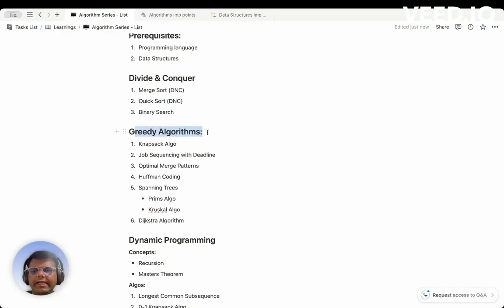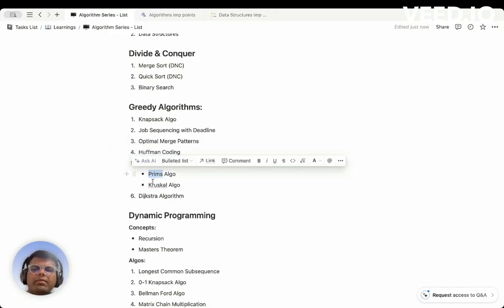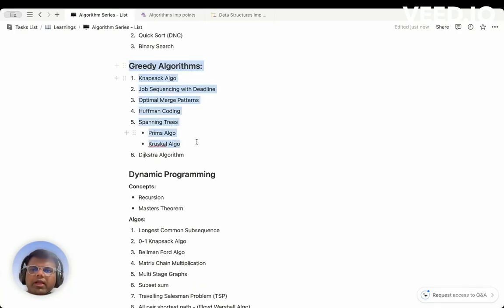Secondly, we will see the greedy algorithms. In greedy algorithms, we are basically more interested in a particular thing, for example, profits. Here we will be covering algorithms like knapsack, job sequencing, optimal merge patterns, Huffman coding, etc. Other algorithms, mostly used on graphs and trees, are Prim's algorithm, Kruskal's, and Dijkstra's algorithm. This is what we will be covering in the greedy algorithm section.